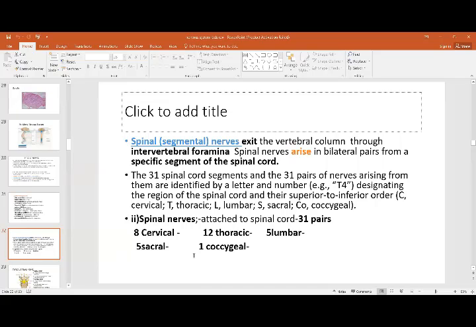Okay, so these are the spinal nerves. So we have cranial nerves and we have spinal nerves. These are your peripheral nervous system, and the central nervous system is your spinal cord and the parts of the brain.